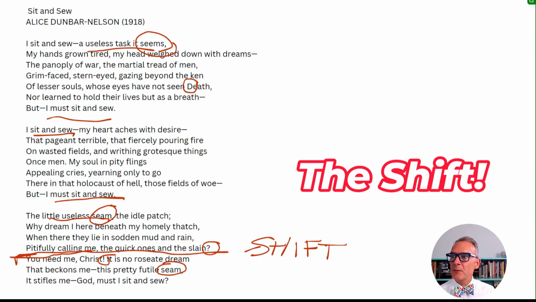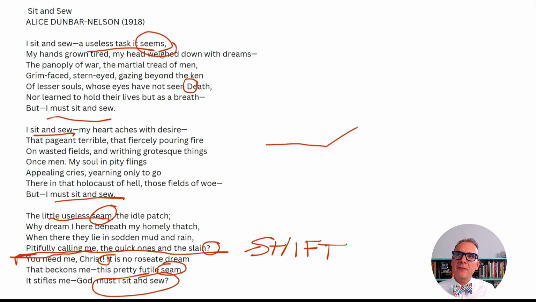In fact, by the end of the poem, this poet is now asking a question, whether or not they really have to sit and sew. For most of the poem, they simply accepted that they had to sit and sew. So now I can start to see the poem a little differently. I can almost see it as a journey of a woman. I can think of this almost in terms of a plot diagram, with the climax of the poem happening in the shift. I can think of the poem as kind of a journey here, spiritually and intellectually, for this woman,